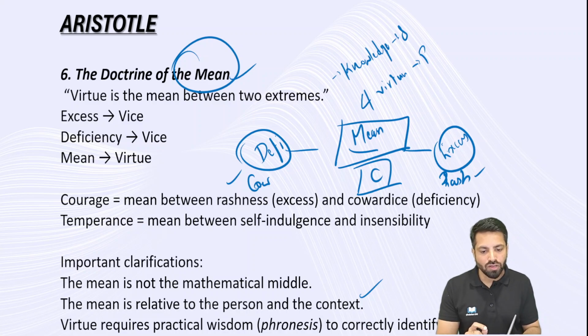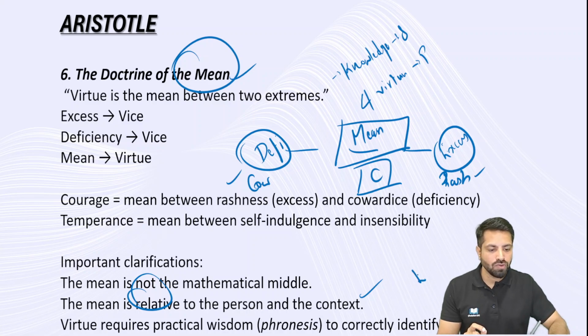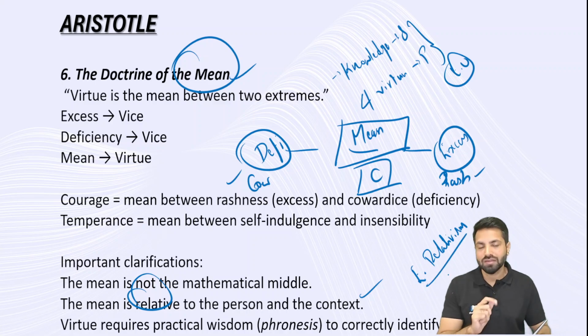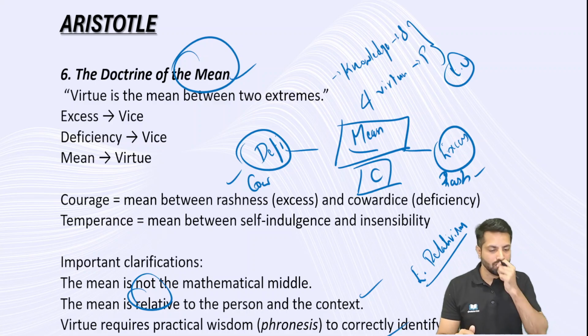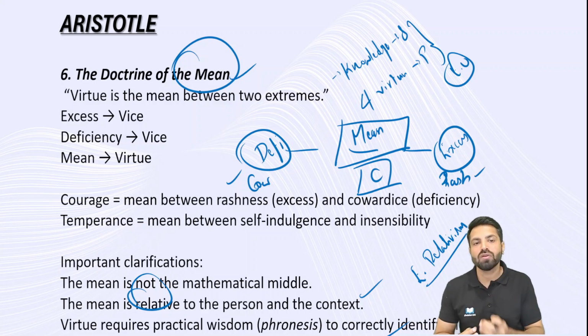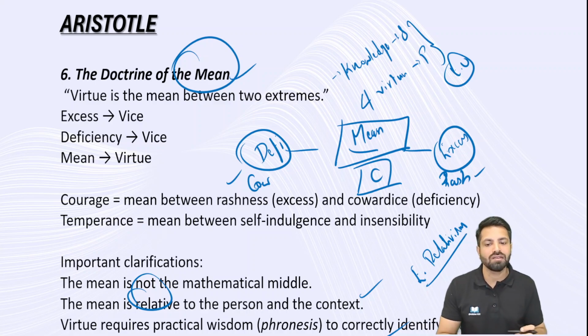When you're talking about relative to person and context, here Aristotle is supporting ethical relativism. Socrates and Plato talked about ethical universalism, and Aristotle is talking about ethical relativism. That is another difference from the other two virtue ethicists. And virtues require practical wisdom to correctly identify them. I told you that it is not like some formula you get them in, because moral knowledge is necessary to understand what exactly the mean is.